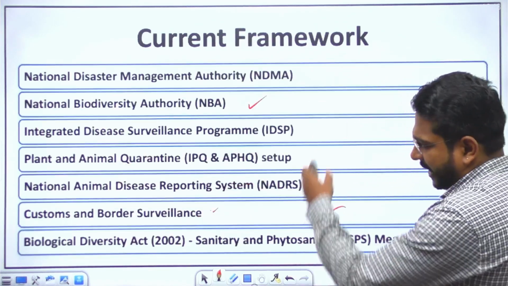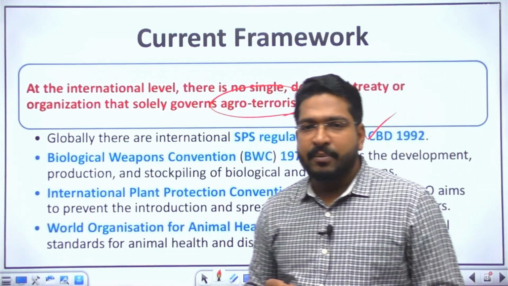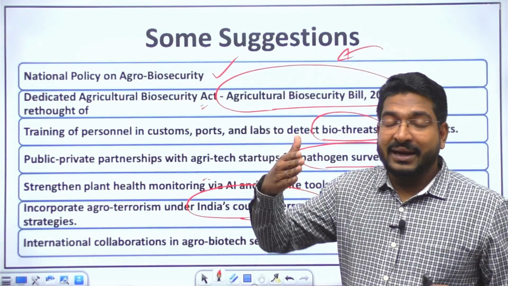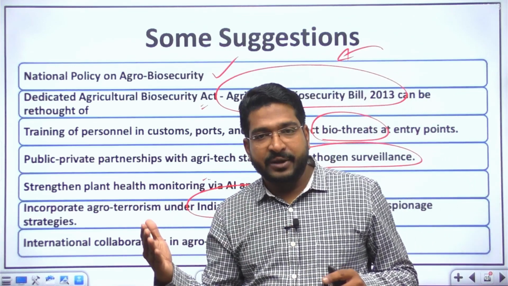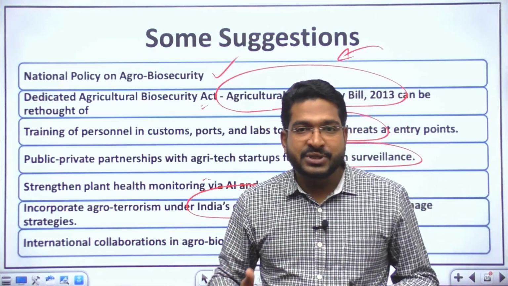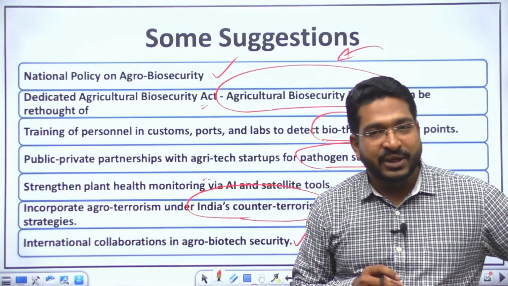As I told you, we have certain international conventions and protocols, but more and more international collaboration is needed, because it's about the spread of these pathogens or pests across the board. So if it's a global issue, then we do need global solutions and global collaboration for such dangers of agro-terrorism.